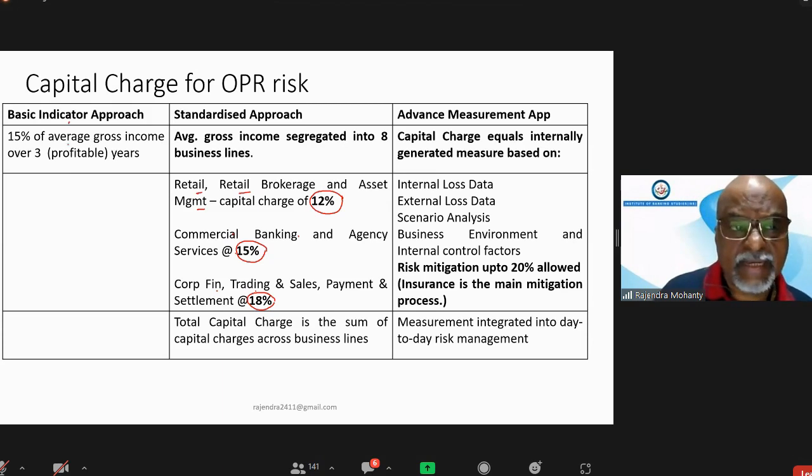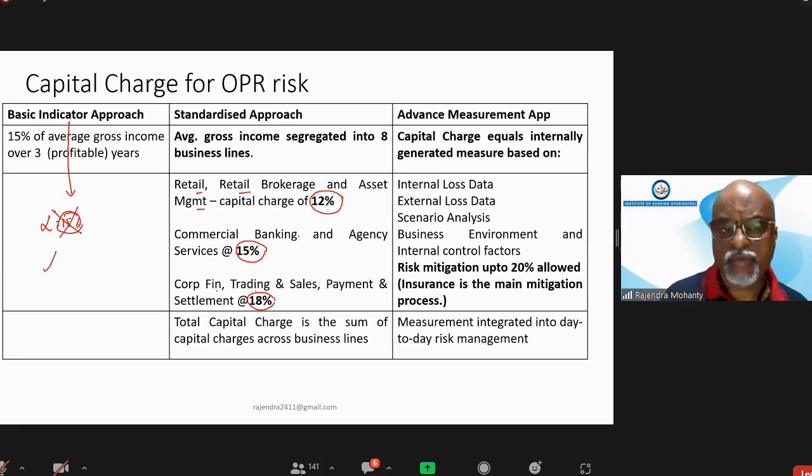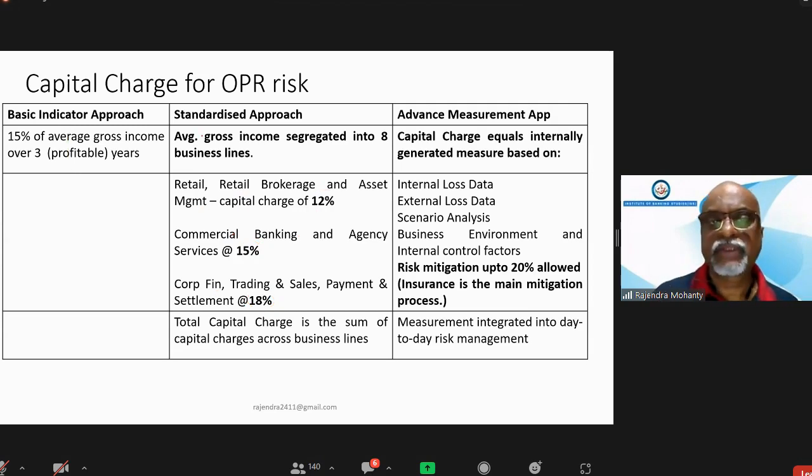But if the basic indicator approach is given, this alpha is 15%. Sometimes they will not give this in the question, so you have to remember alpha as 15%. Okay. So today we will close with this one.